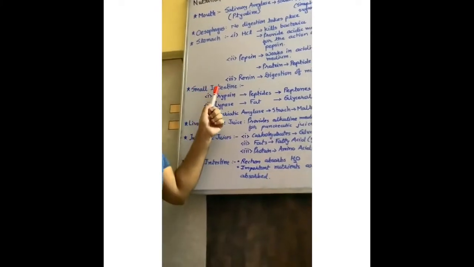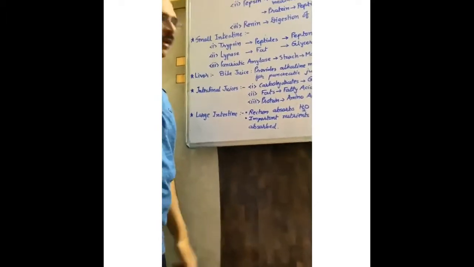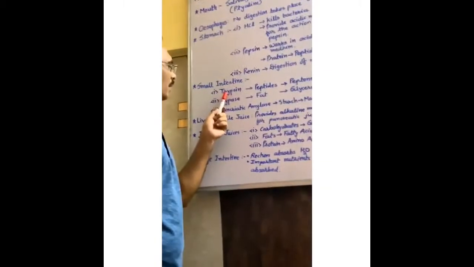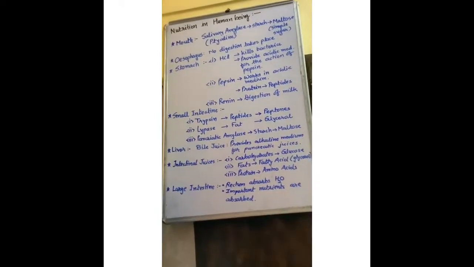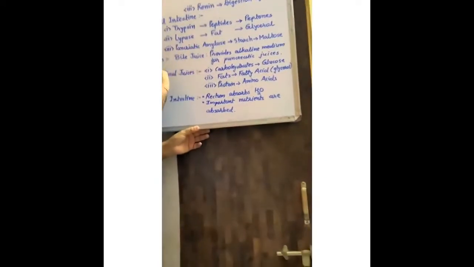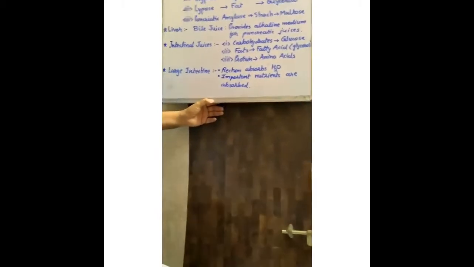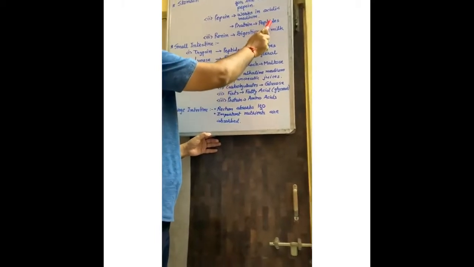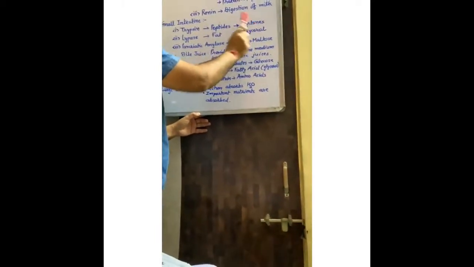Now food enters into the small intestine. Small intestine is divided into three parts that we discussed: duodenum, jejunum and ileum. From the pancreas, pancreatic juices known as trypsin, lipase and pancreatic amylase are produced. Trypsin converts the peptides, which are produced here, into peptones.